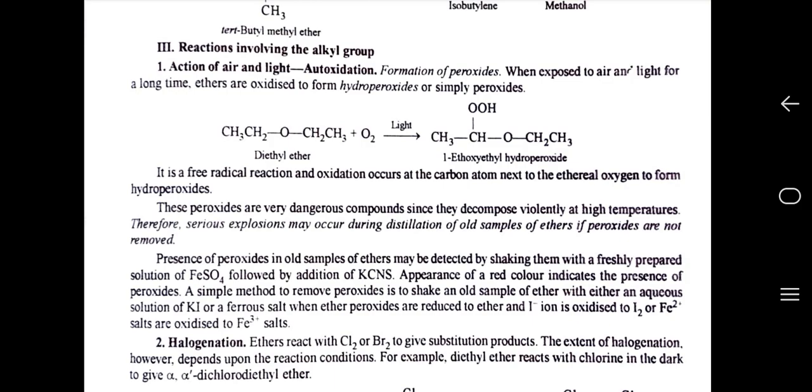Presence of peroxide in old samples of ethers may be detected by shaking them with a freshly prepared solution of FeSO4 followed by addition of KCNS. Appearance of a red color indicates the presence of peroxides. A simple method to remove peroxide is to shake an old sample of ether with an aqueous solution of KI or a ferrous salt. The ether peroxides are reduced to ether and the I⁻ ion is oxidized to I2, or Fe2+ salt is oxidized to Fe3+ salt.